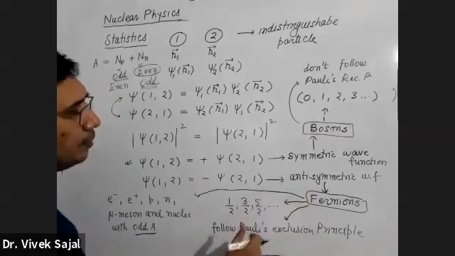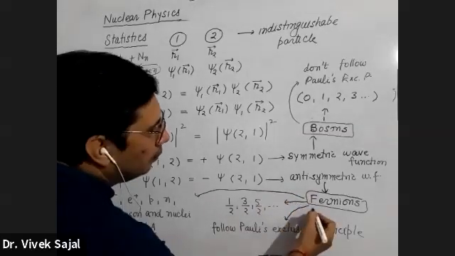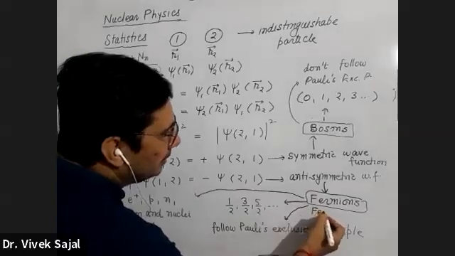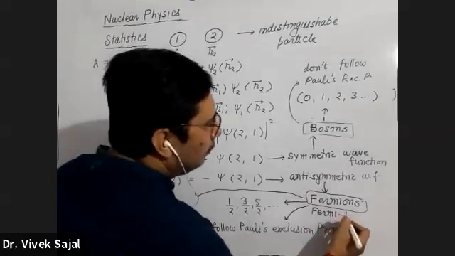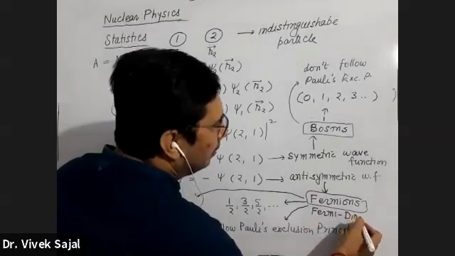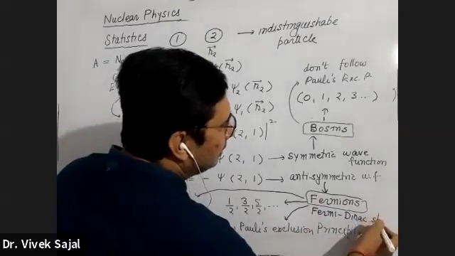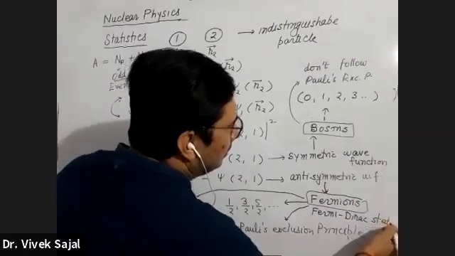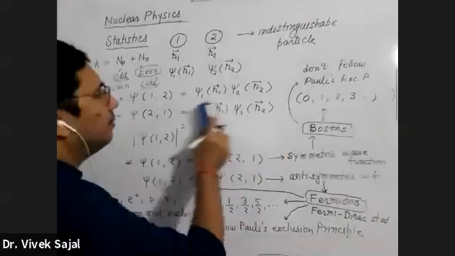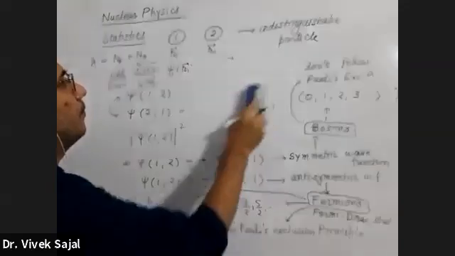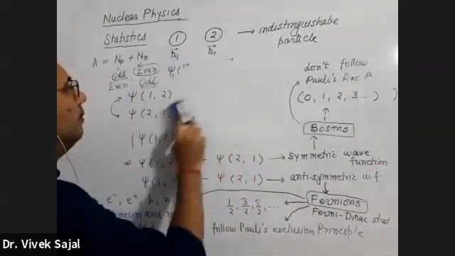And all these fermions, they follow Fermi-Dirac statistics. कौन सी statistics follow करते हैं बेटा? They follow Fermi-Dirac statistics. While these bosons, examples of the boson. Now I will write down the examples of bosons.